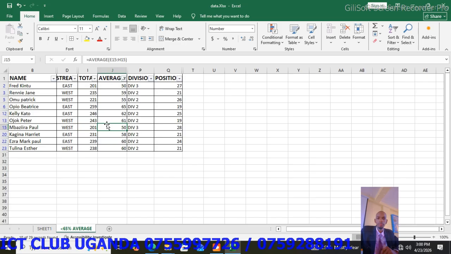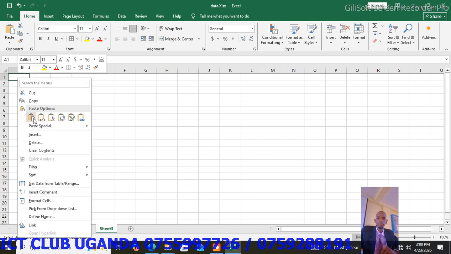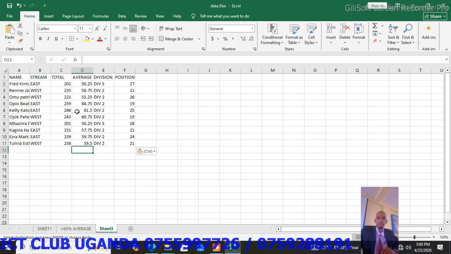So after getting this list, copy everything on it like this. Copy, Control C, insert a new sheet, plus sign here, right click, and you say paste as values here. Paste as values, that you have them there.